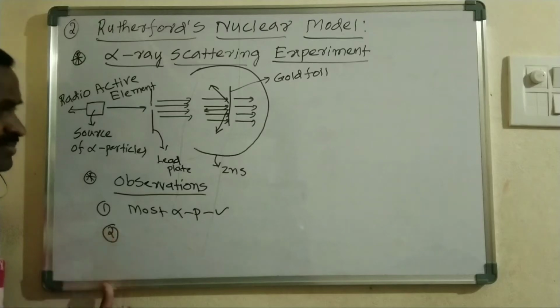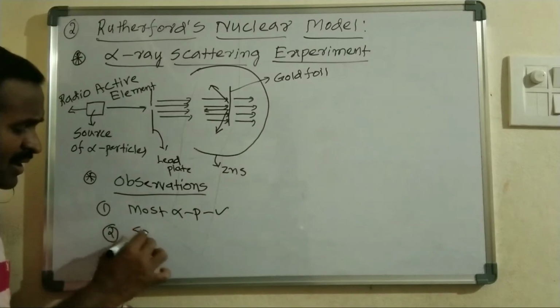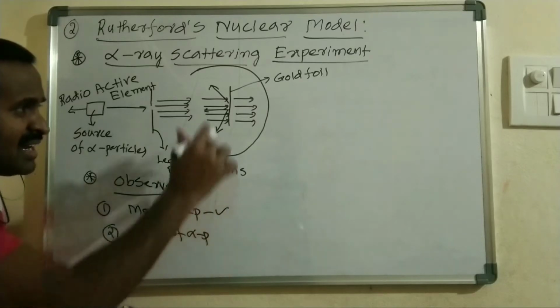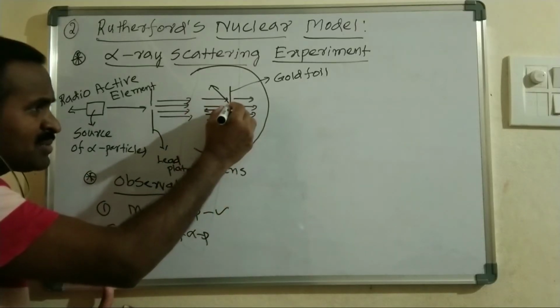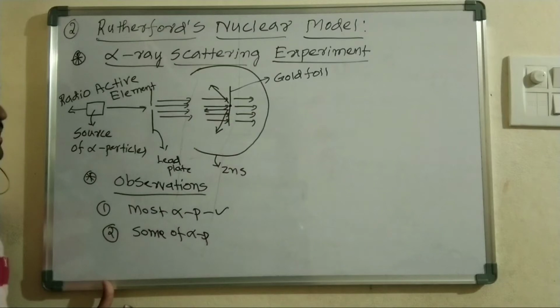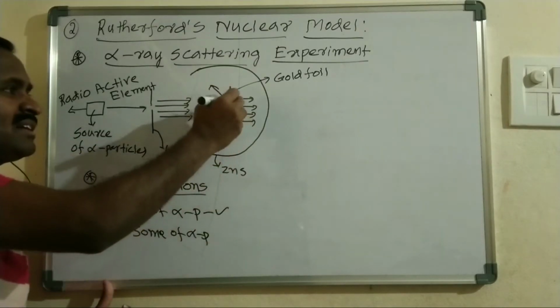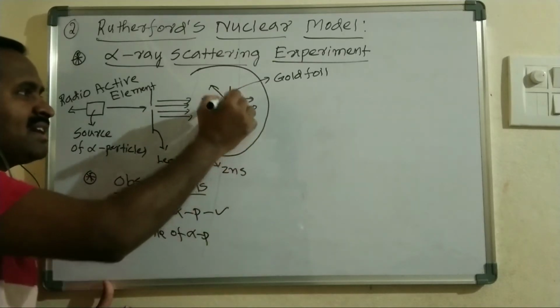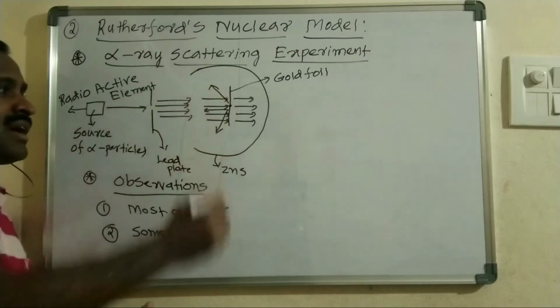The second is that some of the alpha particles which come closer to the center of this gold foil change their path, deflecting by making an angle.